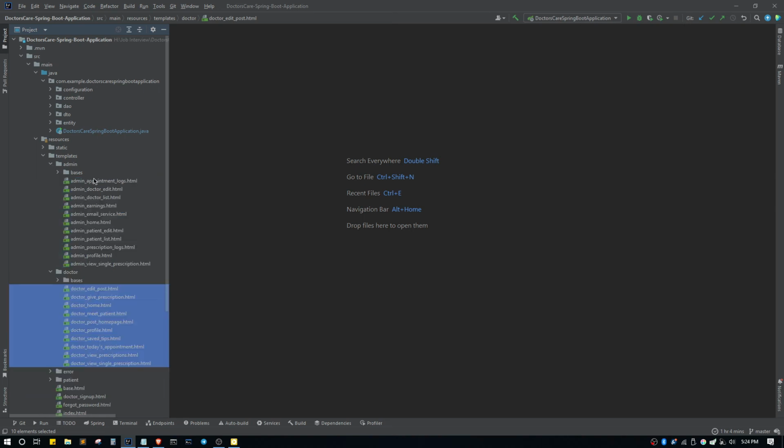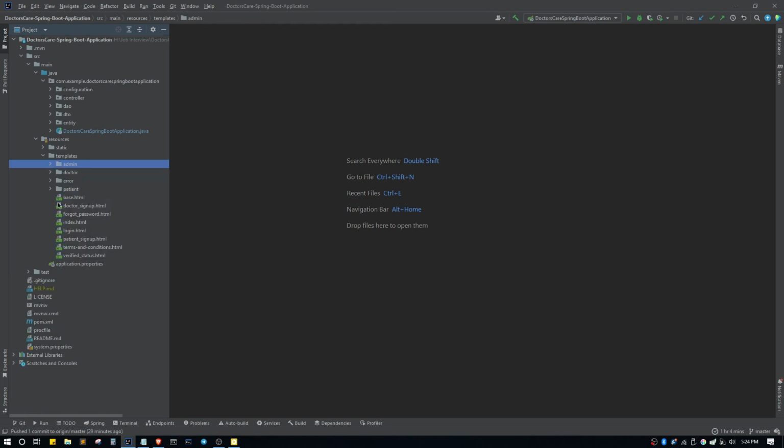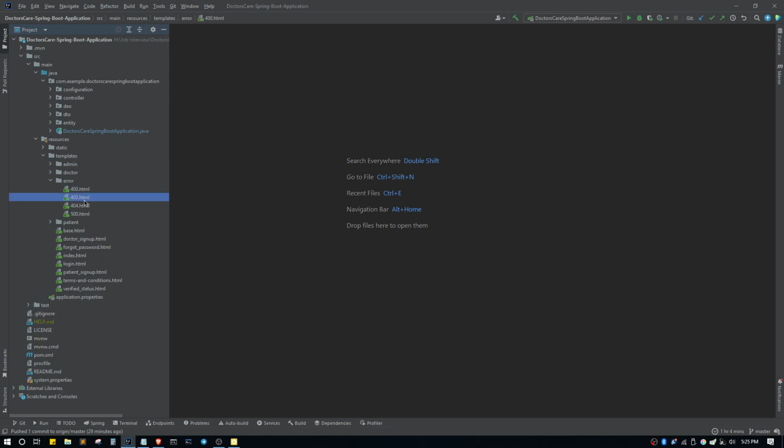In the admin, there are also some pages, and these pages are accessible when the admins are logged into their account. At last, we have added some custom error pages, whose code is available here.